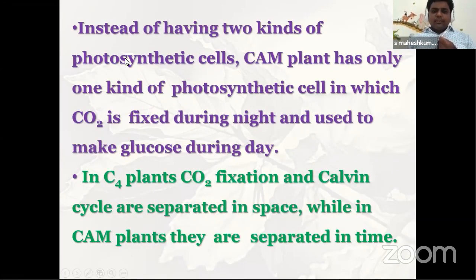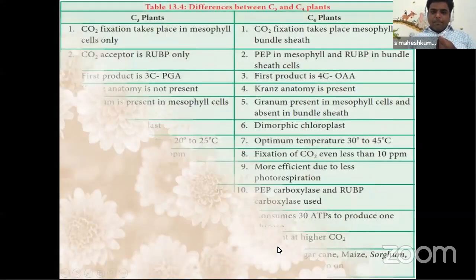Instead of having two kinds of photosynthetic cells, CAM plants have only one kind of photosynthetic cell, in which CO2 is fixed during the night and used to make glucose during the day. So here the difference is in day and night time only. In C4 plants, CO2 fixation and Calvin cycle are separated in space, while in CAM, they are separated in time only.